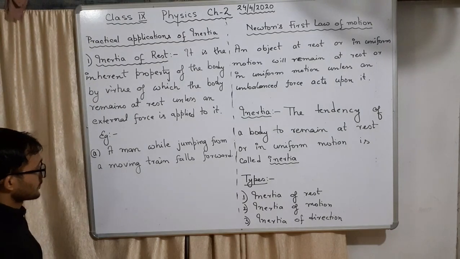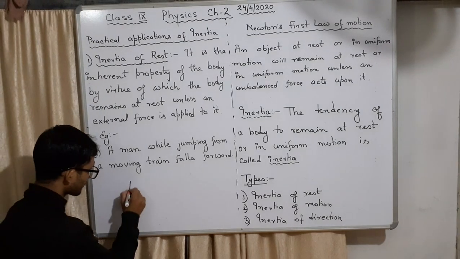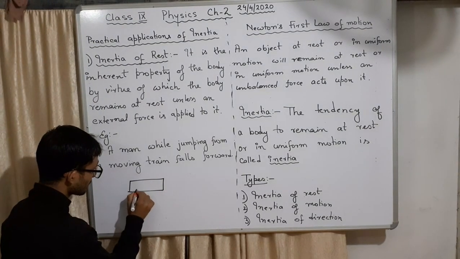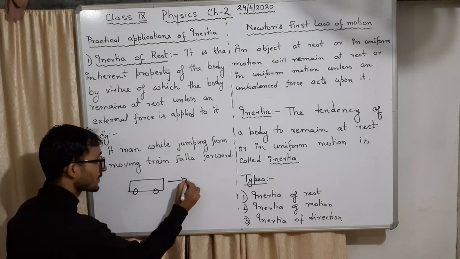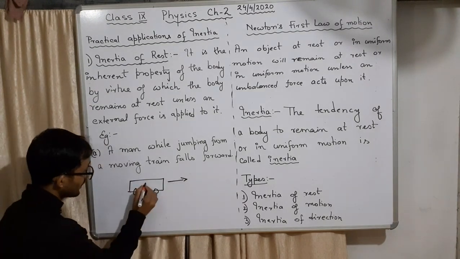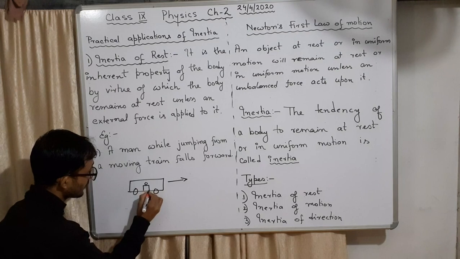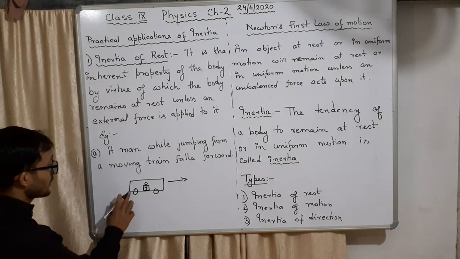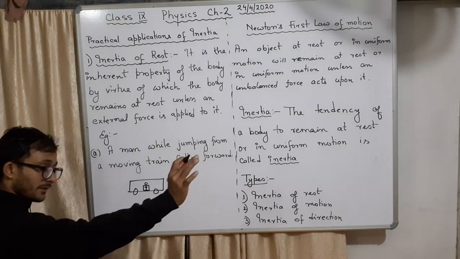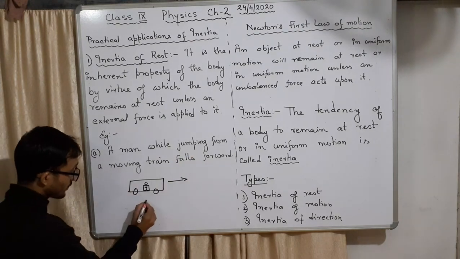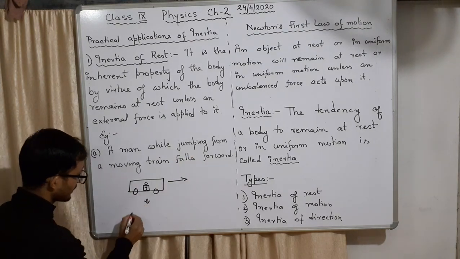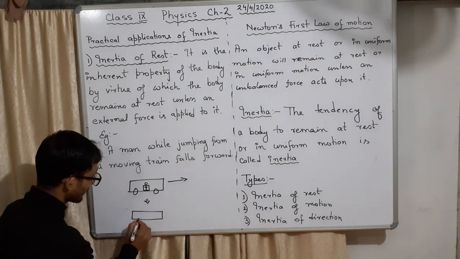Suppose there is a train or bus moving this side, and a person is here on the door, and when the bus is moving, he is jumping outside. Next situation, what happens?